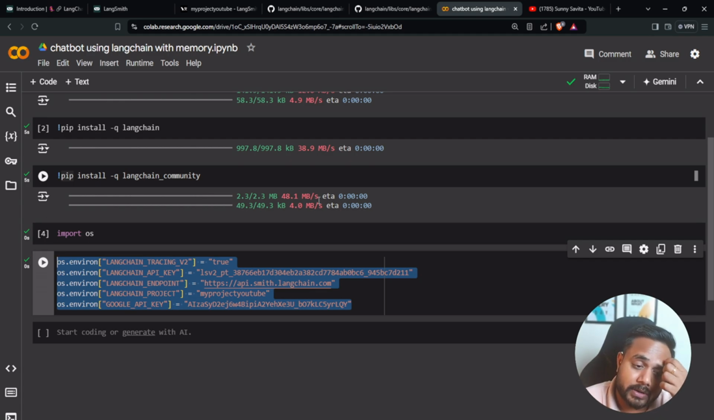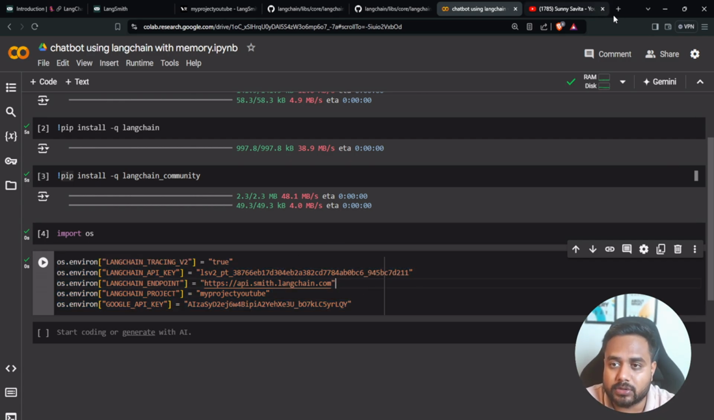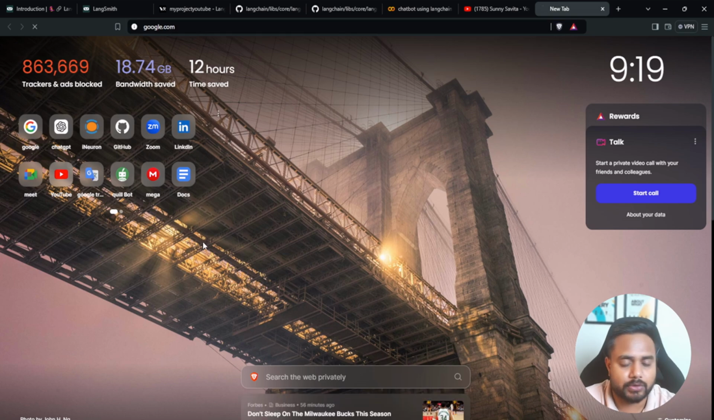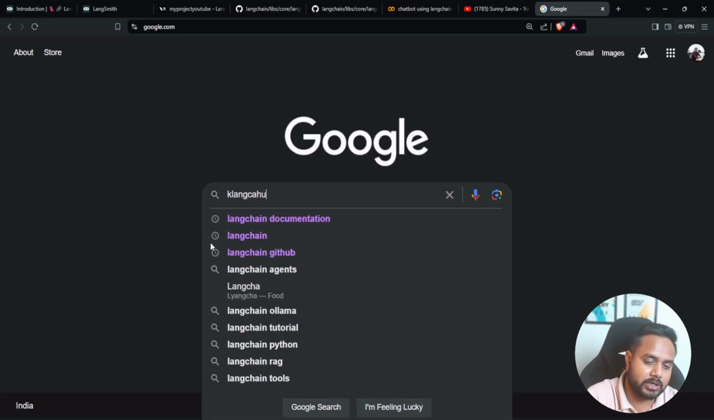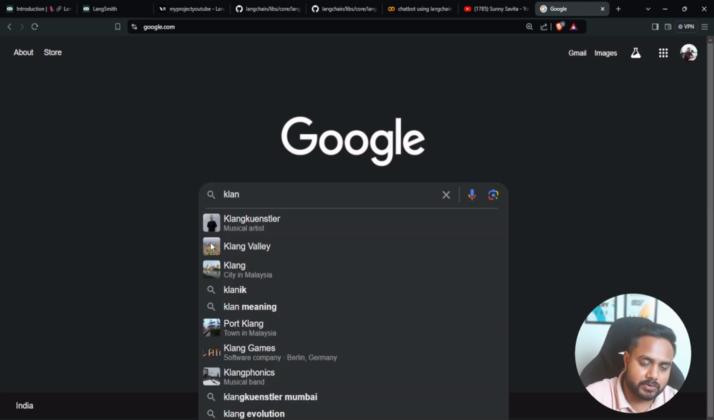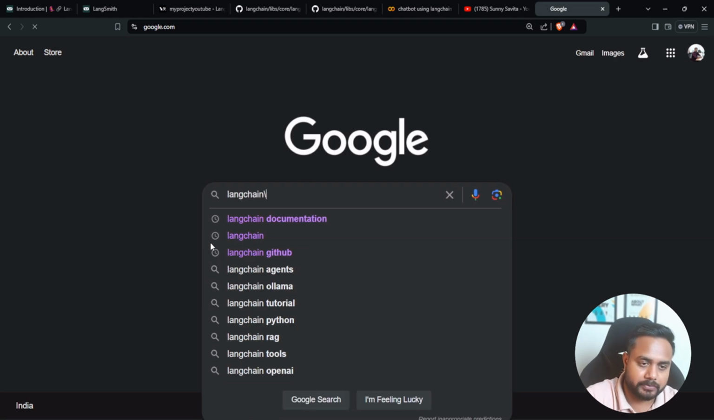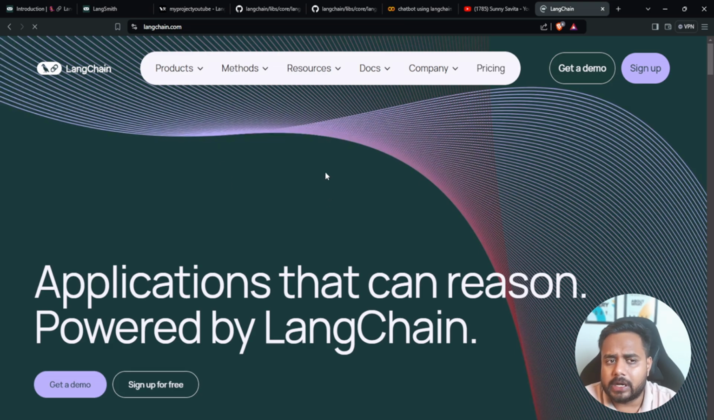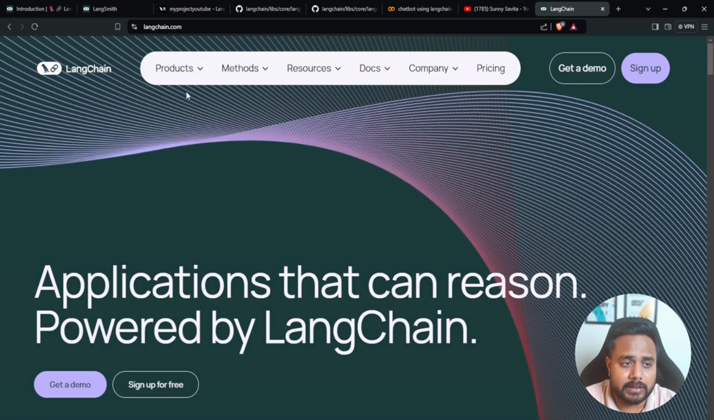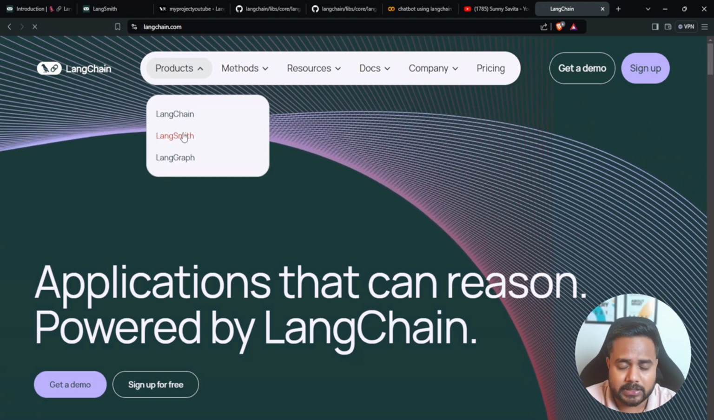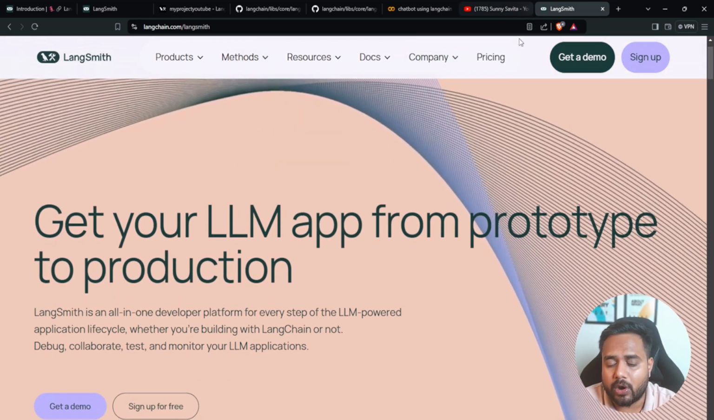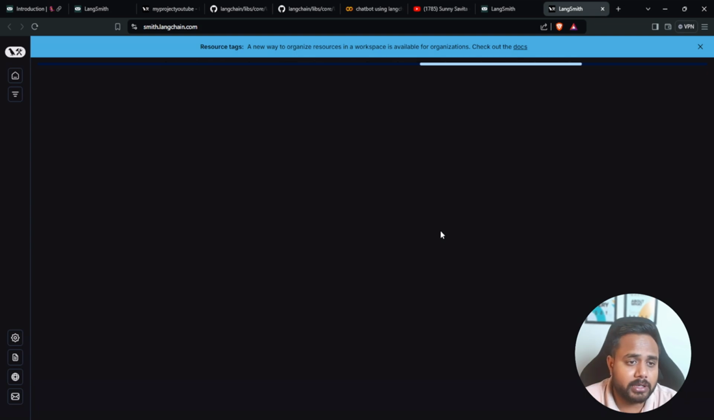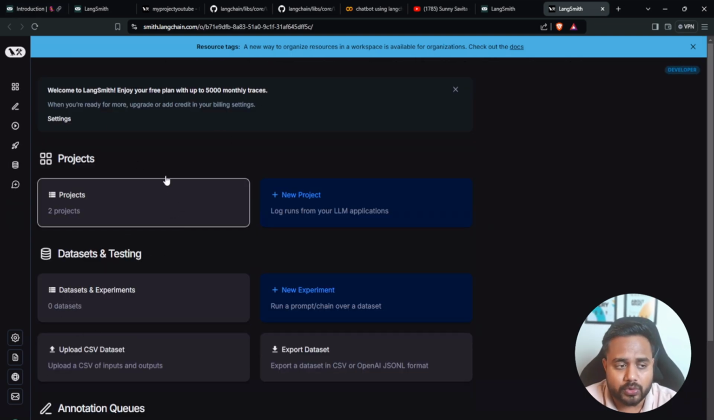Where you will find all the variables related to LangSmith? For that you will have to search for LangChain. Let me search for LangChain. Just a second. Okay, now here is the official website of LangChain. Just click on this Product and then you will get LangSmith, right? Just click on LangSmith. It will give you the option for sign up. Just sign up over here. If you have already signed up, it will directly redirect you to your projects.